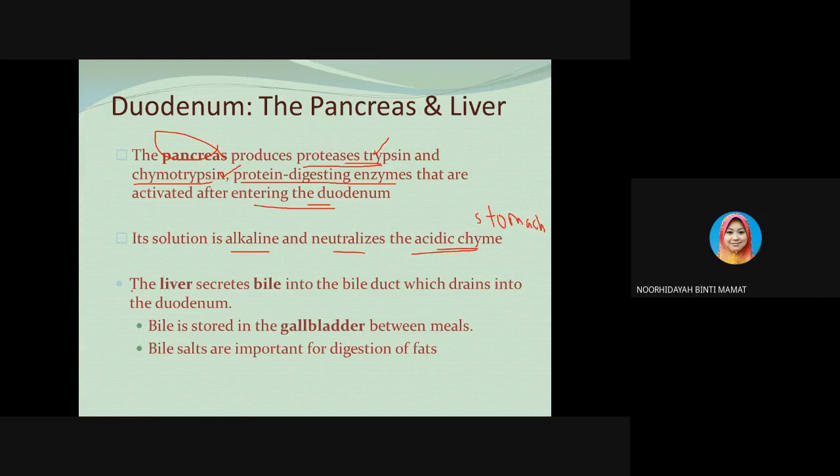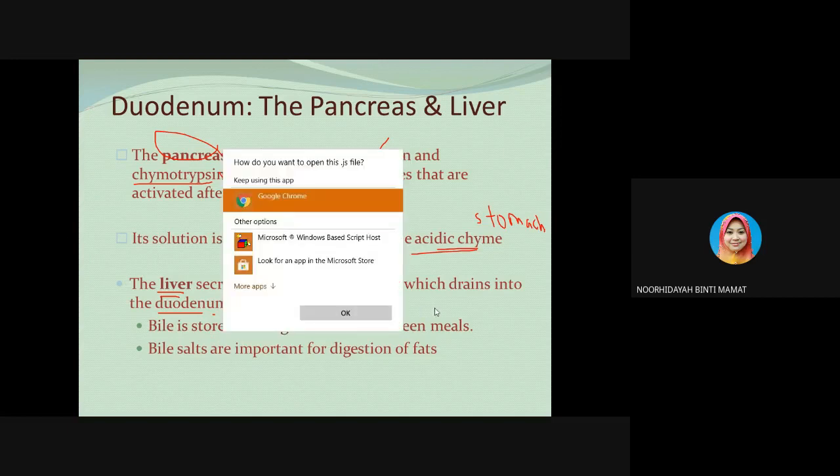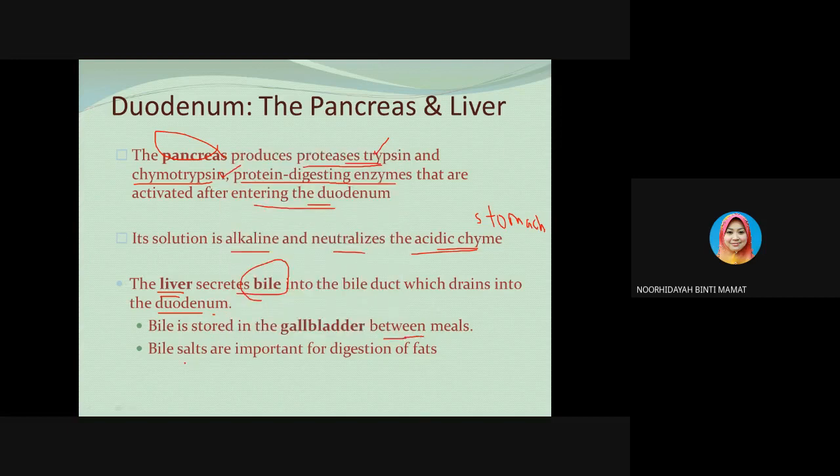And the liver secretes the bile into the bile duct, which drains into the duodenum. The bile is stored in the gallbladder between meals. The bile salts are important for digestion of fat.